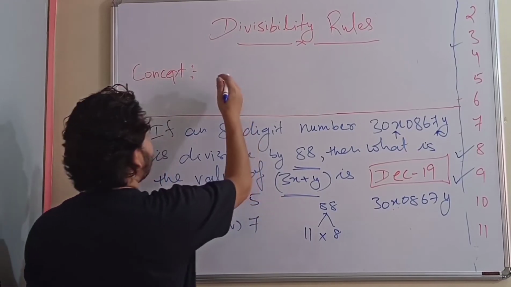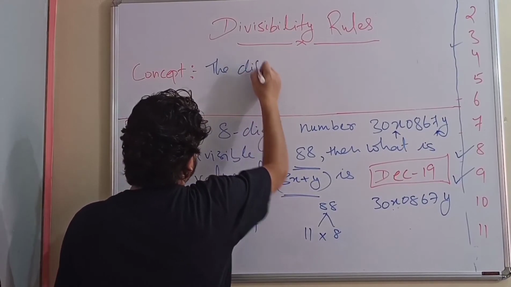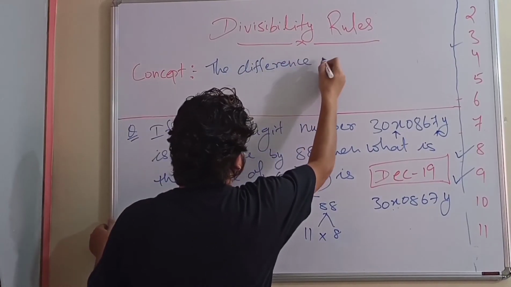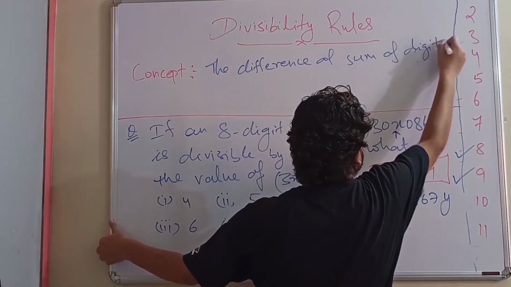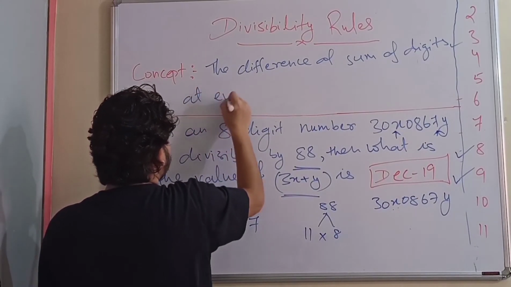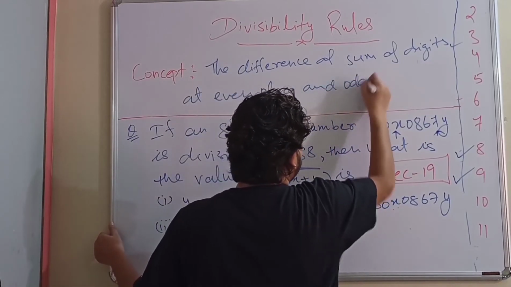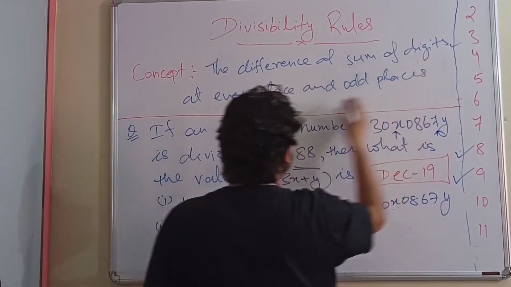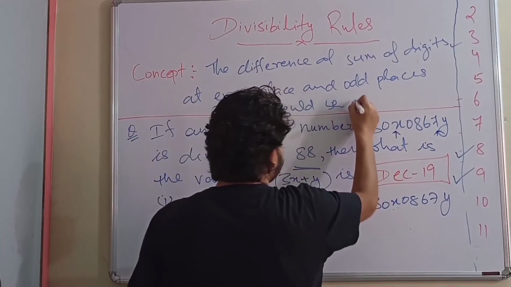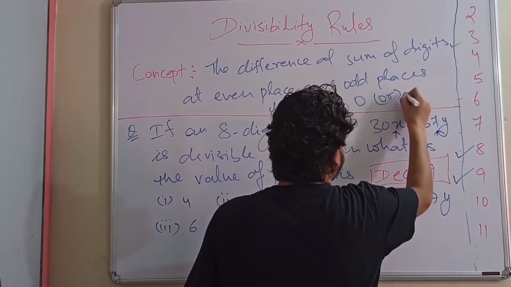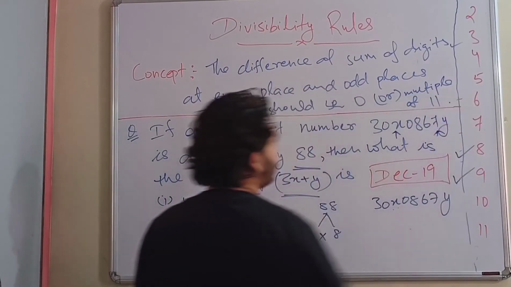Writing the concept for the divisibility by 11: the difference of the sum of digits at even places and odd places should be 0 or a multiple of 11.